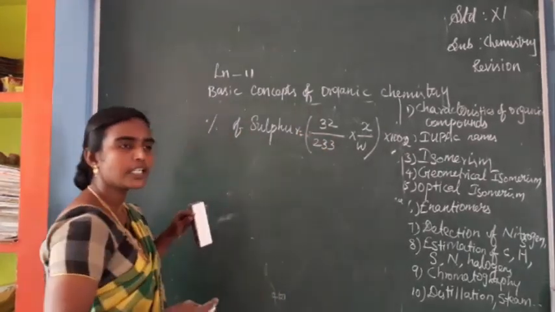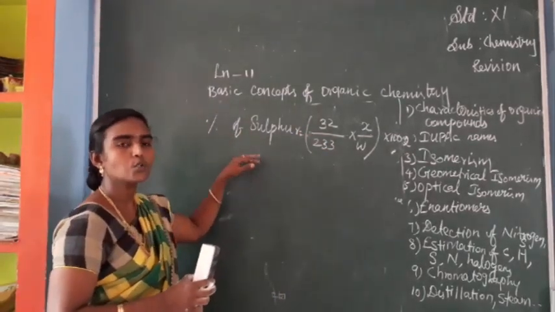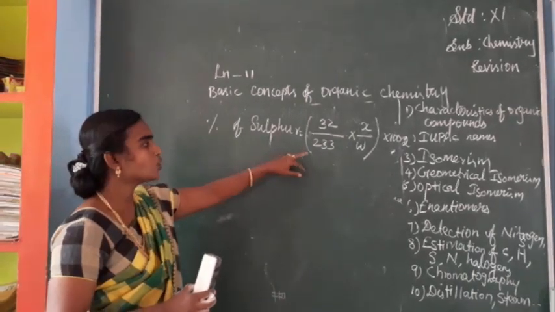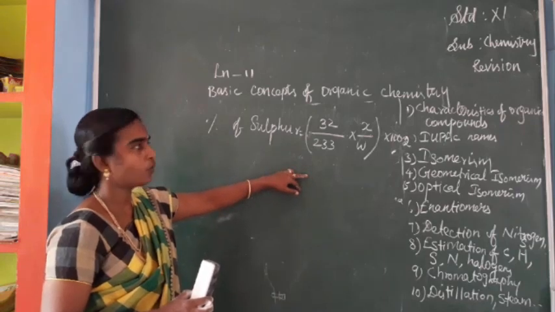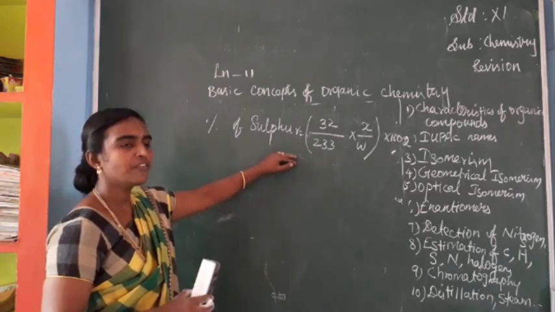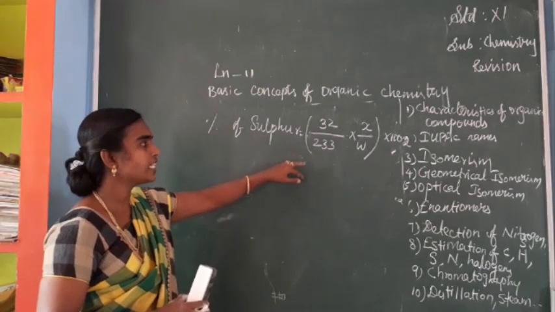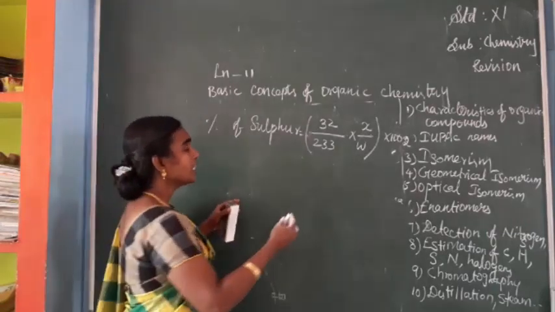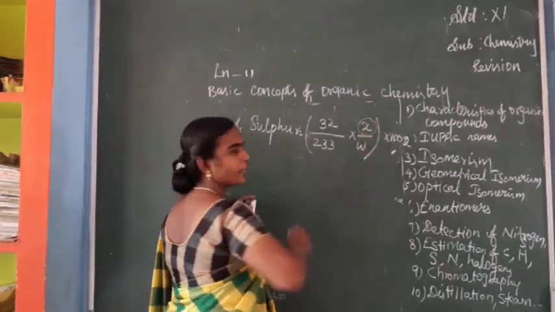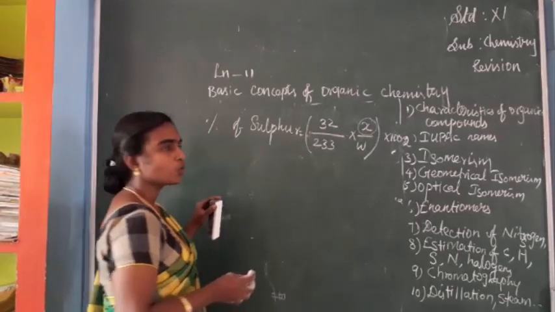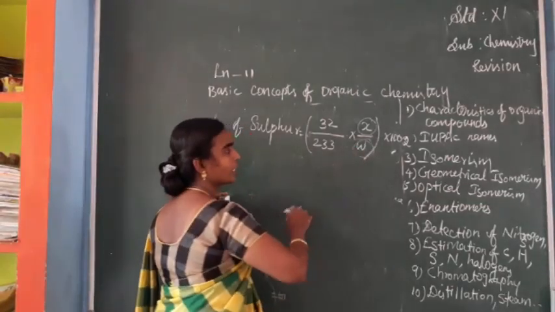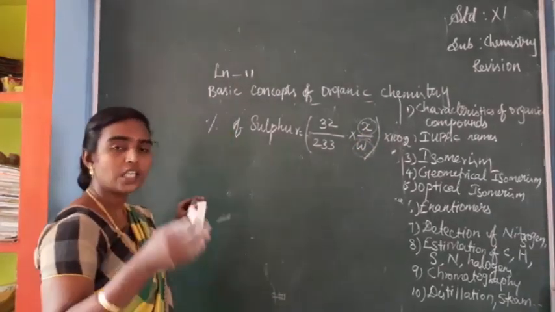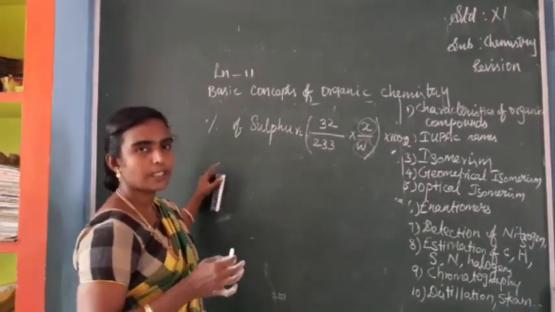So percentage of carbon and hydrogen also we can estimate, isn't it? For carbon estimation, it is 12 divided by 44 into X by W into 100. If it is hydrogen, 2 by 18 into X by W into 100. If it is asked as a problem, this X or Y may be the weight of the precipitate, and W is the weight of the organic compound. If these two values are substituted, you can attend the problem.